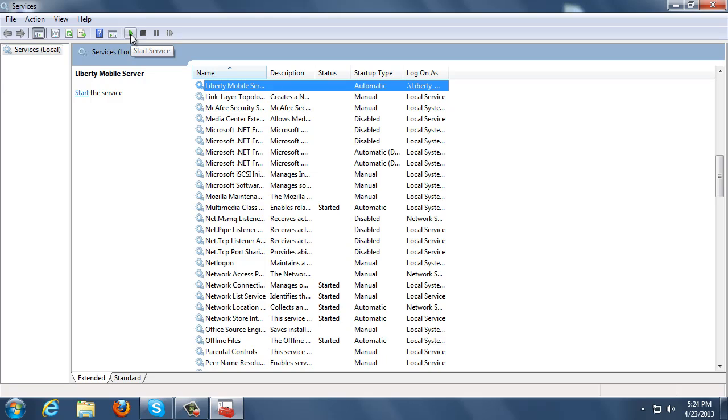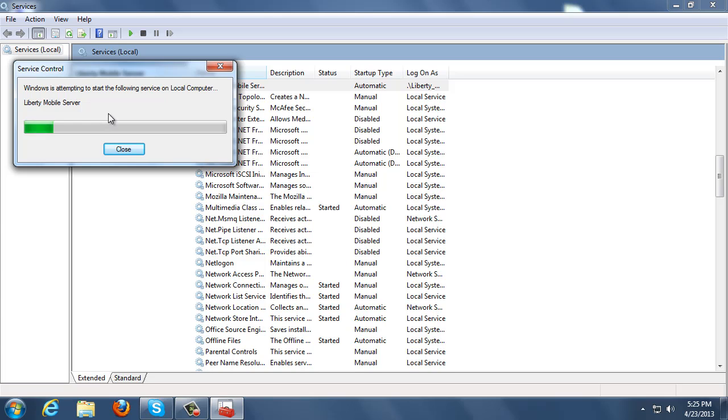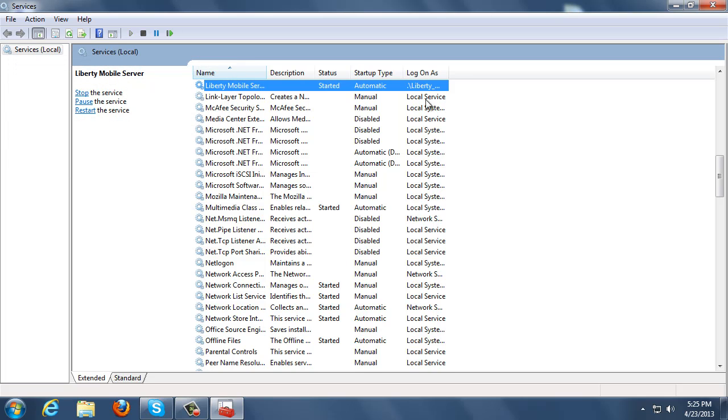You have a play symbol, or a start symbol, that looks like a small triangle that's green, and then you have a square. In most cases, this will be red to let you know that you can click on it. So we click on stop first, and then we click on start. And it will actually let us know that we're logging in as that Liberty Mobile service, and that's so that the iPad again can have access to printers and not to mention other registry options that we require.